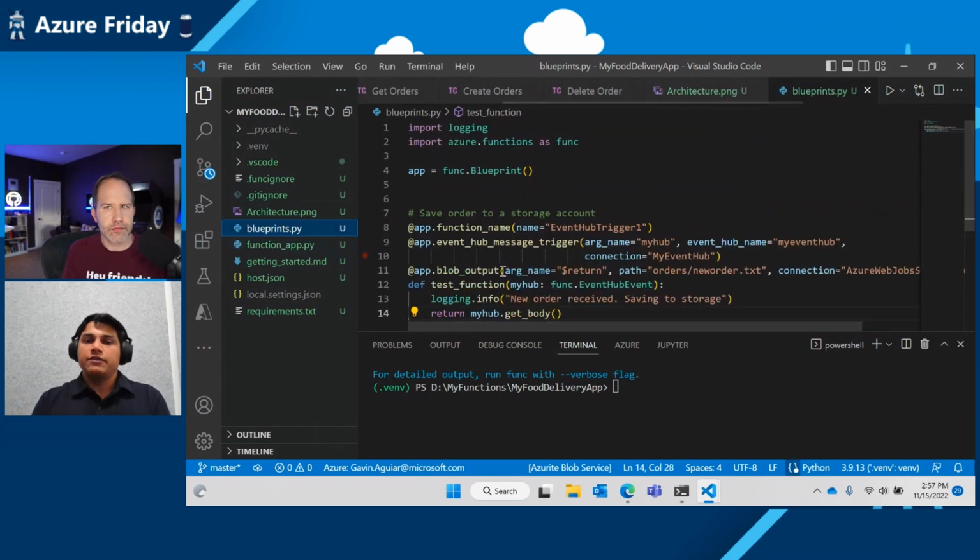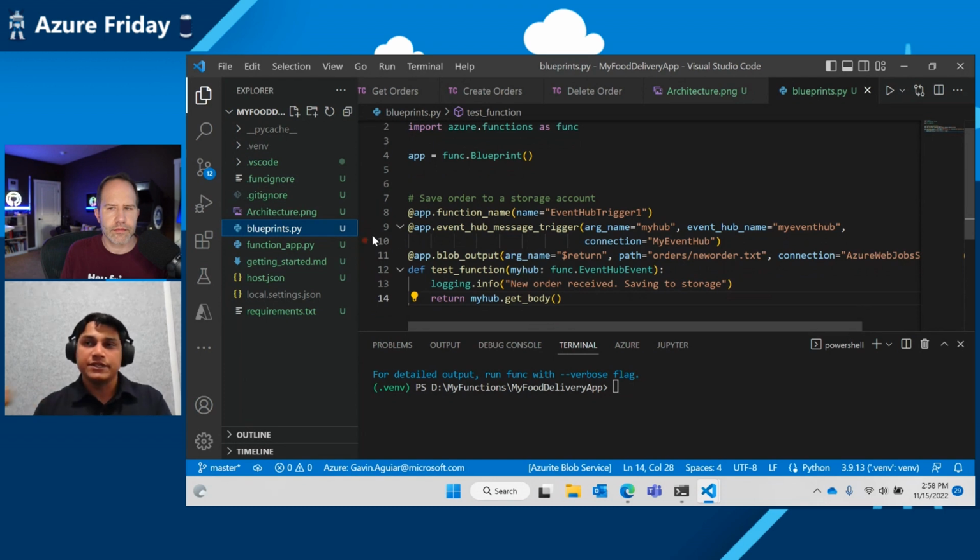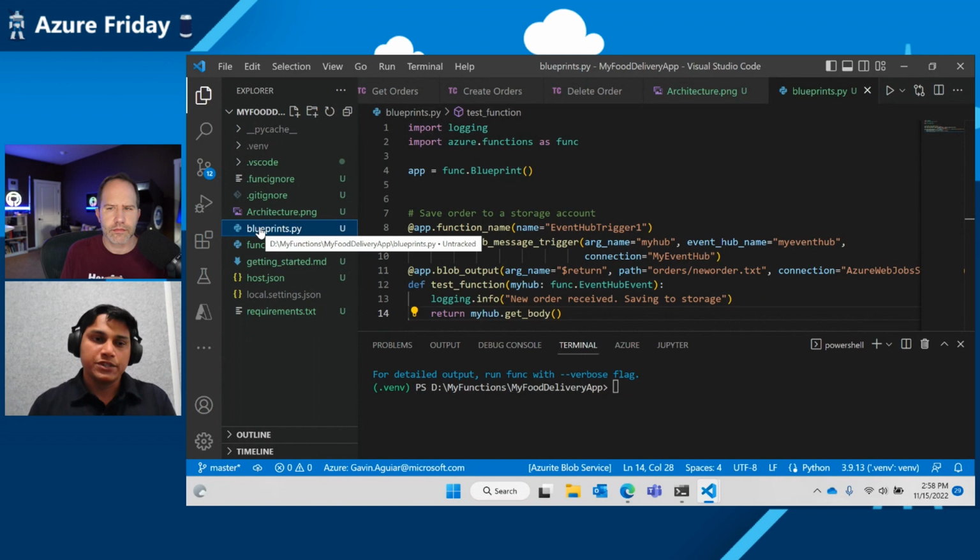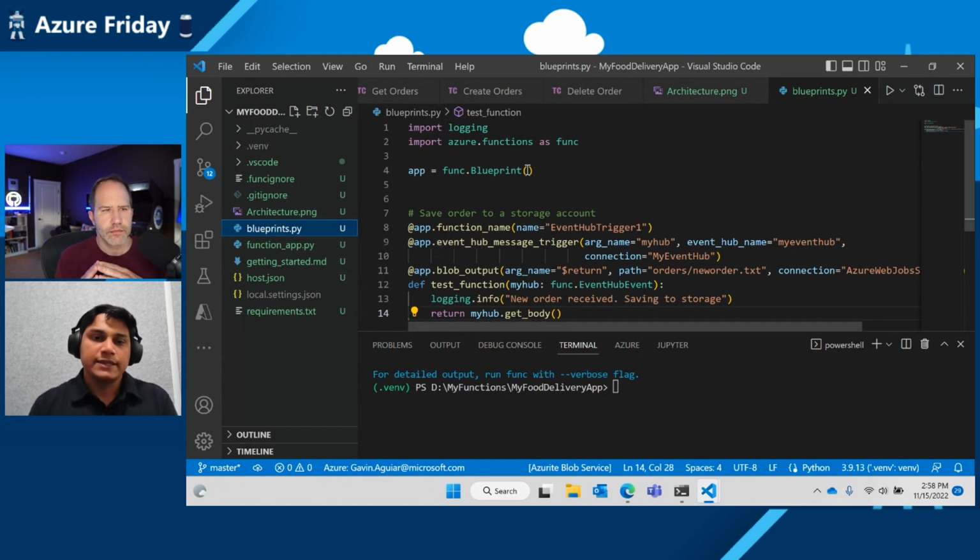So even in functions, the blueprint is a container which has a bunch of different functions, and these functions can be referenced in your main function app. So you don't have to have all your functions in one file. You can separate it as you wish for separation of concerns, and you can just reference it in your main function app. So as you see, I have a new file here called blueprints.py, and I want this file to be a blueprint.